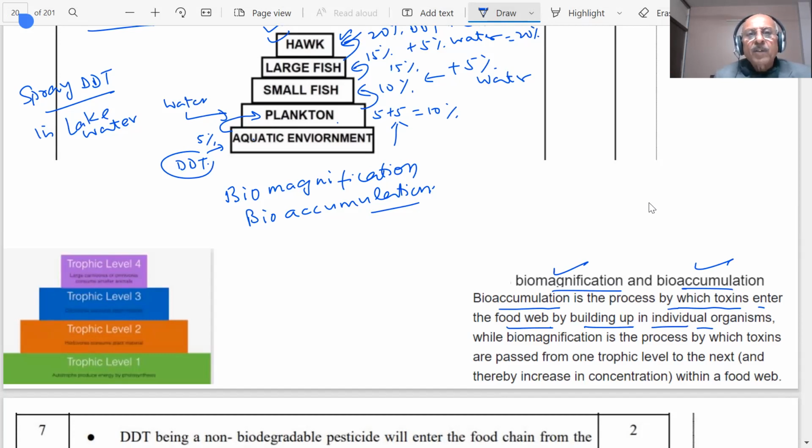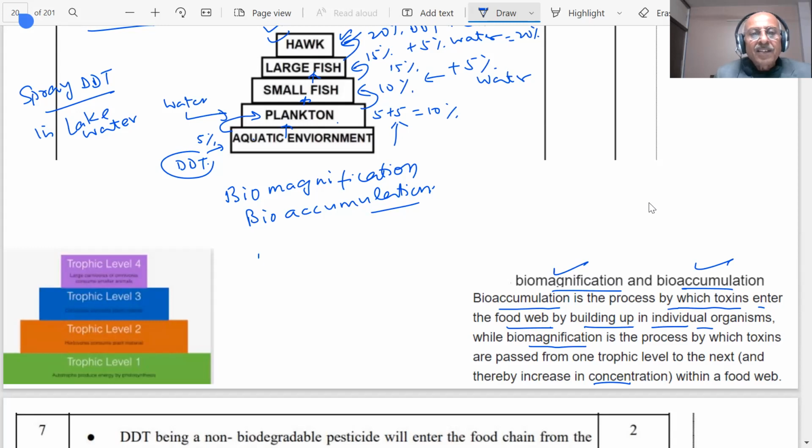This DDT is coming to this, so bioaccumulation, and then this is coming from water as well as from this. And biomagnification is a process by which toxins are passed from one trophic level to the next, and thereby increase in concentration within a food web. So from one trophic level to another, what is happening?